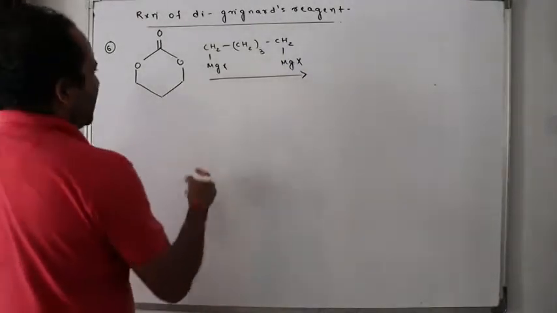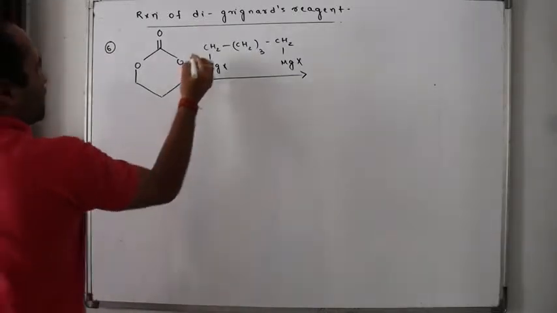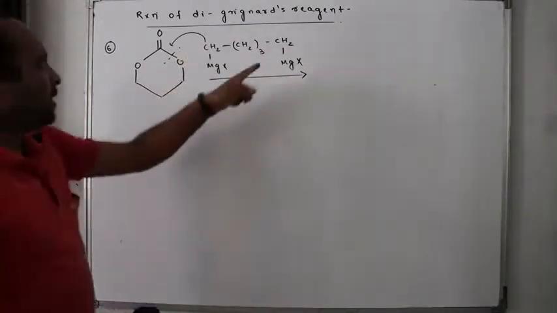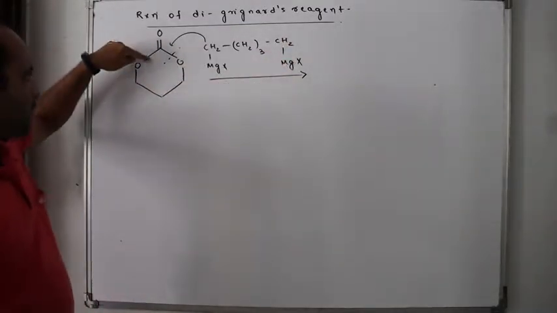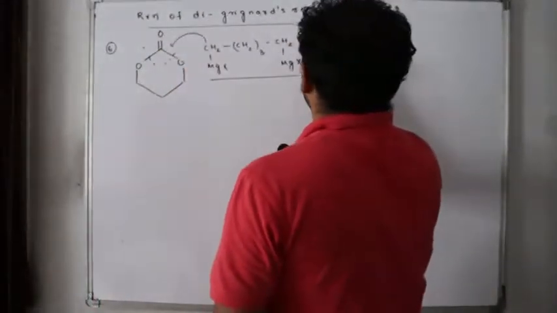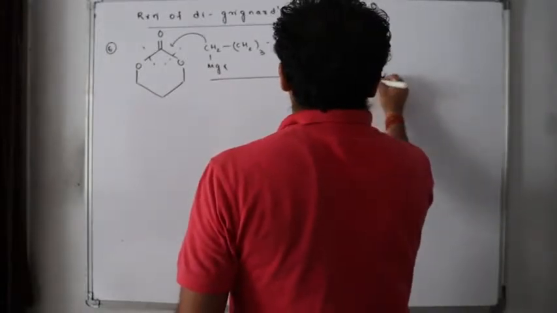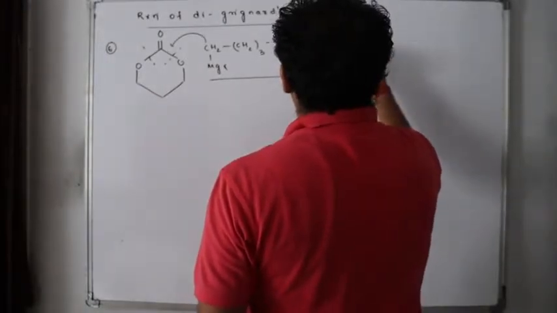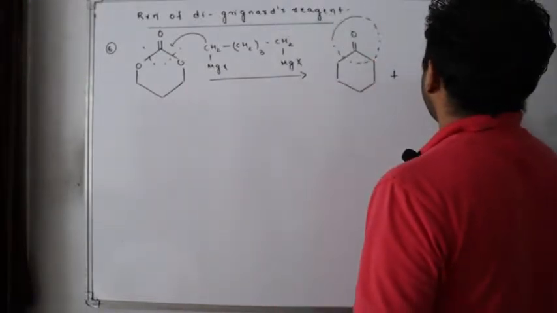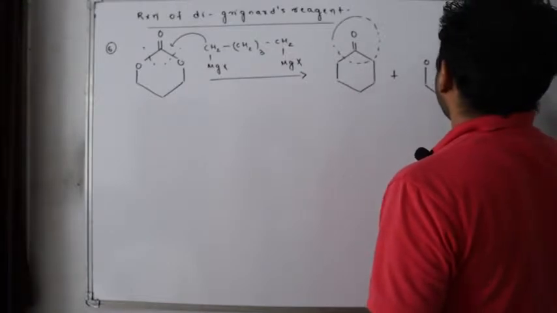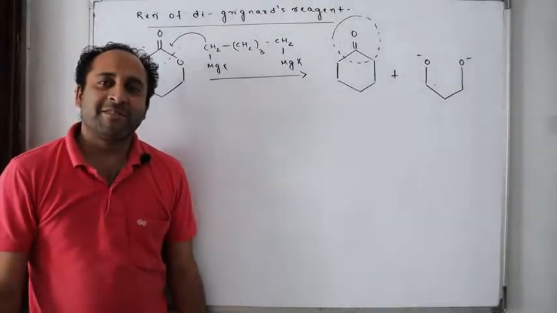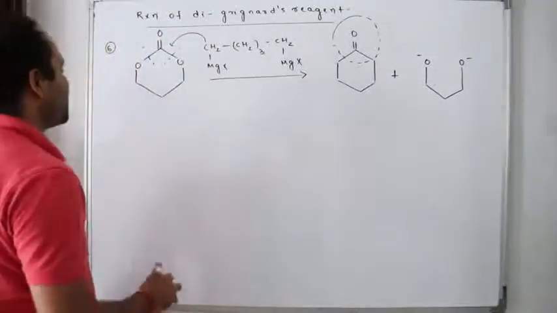As simple as that. Again, isn't it an ester? What will happen? This part will attack this minus. When it comes back, here the bond will be broken. Again, this part will attack this. Again minus. When it comes back, this bond will be broken. That means what will I get here? This carbon along with this, I will get a 6-membered ring. This part is the part of the ester. Along with what is left out? O minus. Isn't it? Easy? Clear? Did I make you understand this concept clearly? Now, one more question. Question number 7.